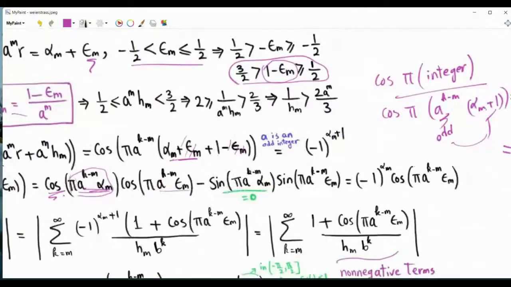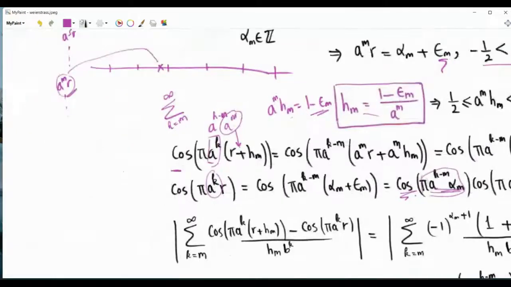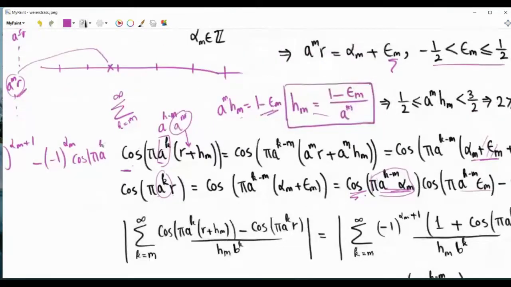And so the other cosine, we will just leave it as is, and then we have minus 1 to the power alpha m. Now we have the difference between these two guys. So one of them is equal to minus 1 to the alpha m plus 1, minus, and then this other guy is minus 1 to the power alpha m, and then we have cosine pi a to the k minus m epsilon m.